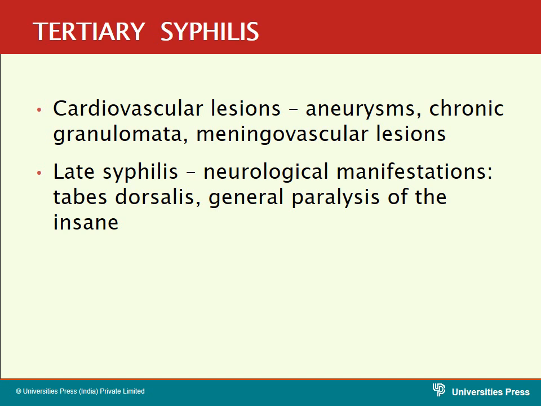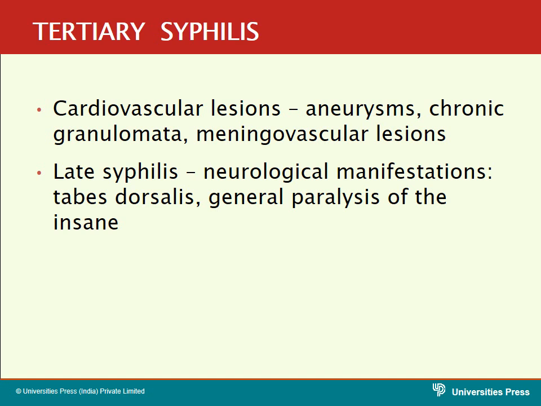Now come to the tertiary syphilis. In due course of time, after primary and secondary stages develop, the last stage goes in the form of tertiary syphilis. In this tertiary syphilis, the involvement of the CVS and the involvement of the CNS will take place. The CVS, that is cardiovascular lesions, appears in the form of aneurysms. These aneurysms are seen in major vessels, especially the ascending aorta.